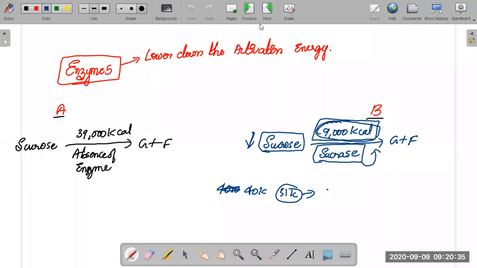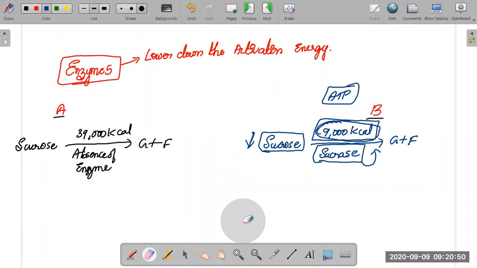Where we are. So glucose, 9,000 kilocalories of energy you are providing, and the ATP is also going to provide 9,000 kilocalories of energy. So very simple. That's it regarding your topic called activation energy.